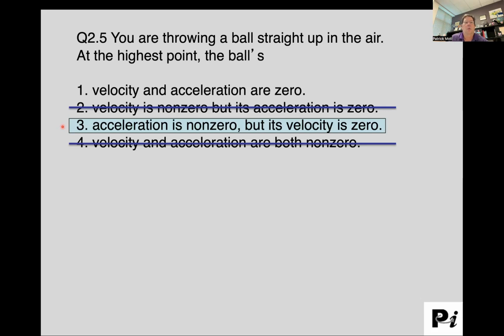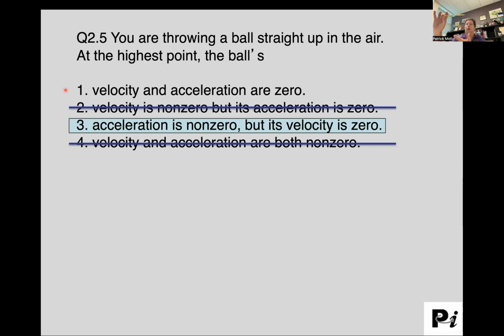What I want you to come away from this question with is an understanding that if you believe the velocity and acceleration are both 0 at the highest point, then what you're saying is sort of magical thinking. My pencil gets to the highest point and it will just stay there. The velocity is 0 at the highest point.